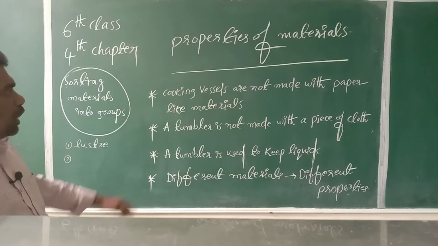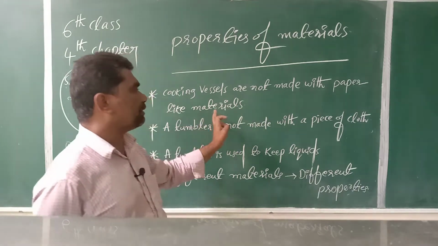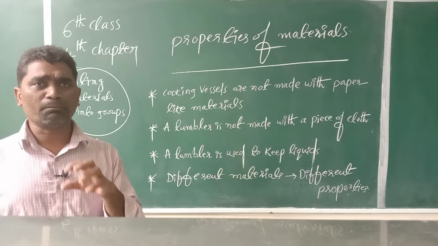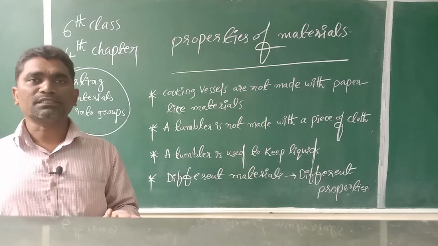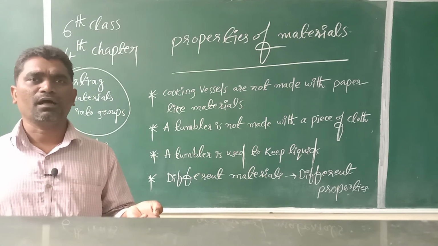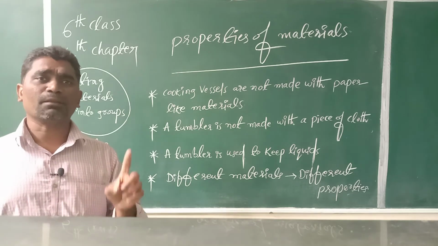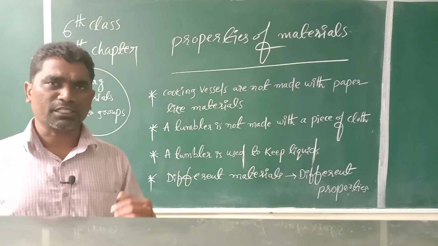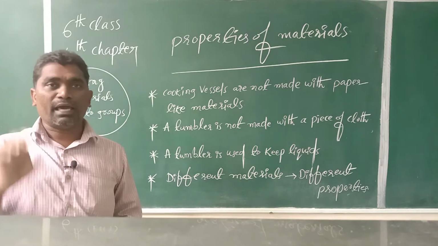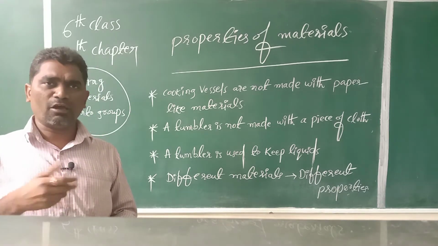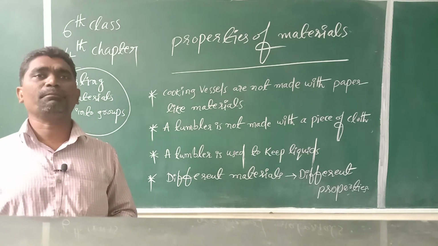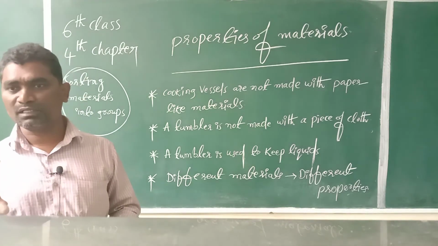Cooking vessels are not made with paper-like materials. Can we make cooking vessels with paper? No, we can't. Why? Because paper is not the right material to manufacture cooking vessels. Cooking vessels are made with iron, copper, aluminum, or steel. So to make any object, one particular material is required.